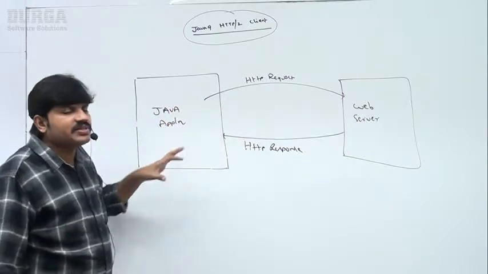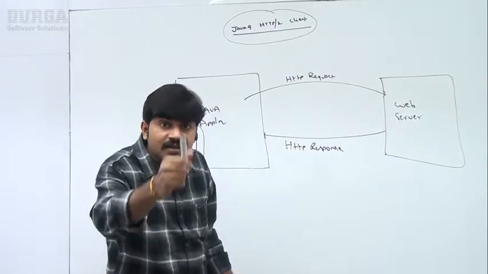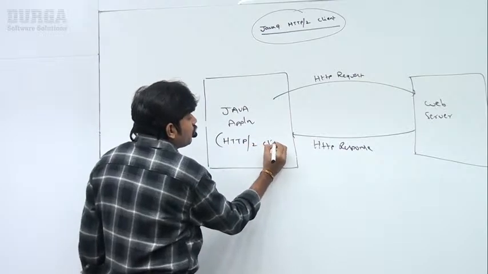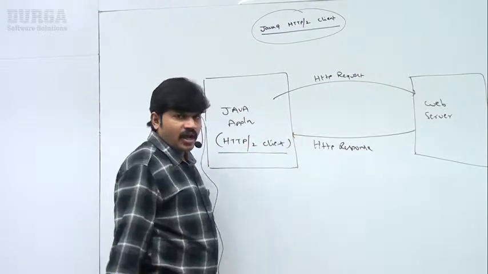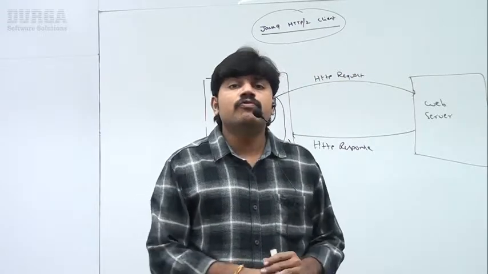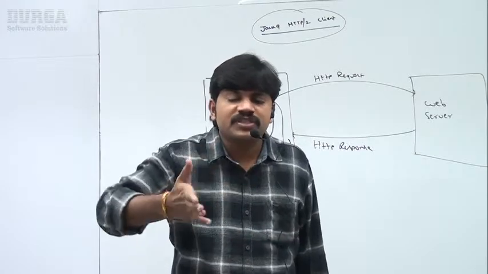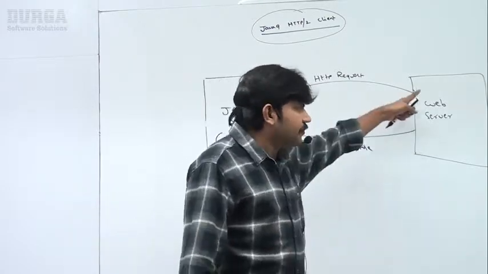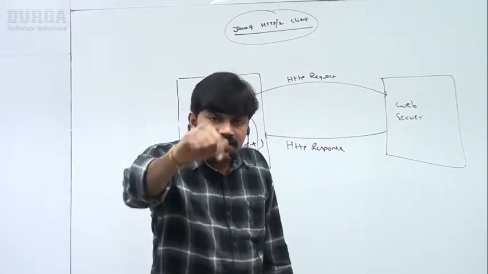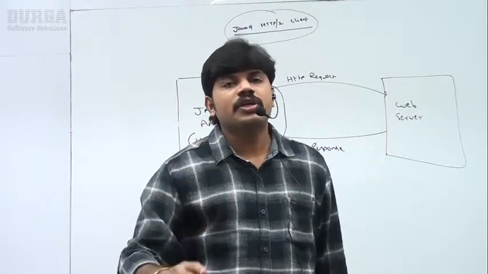Sir, for all these activities, some API must be required inside a Java program. That API itself is nothing but the HTTP API or HTTP2 client, sir. So up to this, everyone should be in a position to understand for which purpose we are going to use HTTP2 client. From a Java program, to send an HTTP request and to process the HTTP response, some API must be required. That API itself is nothing but what? HTTP2 client, which came in Java 9.